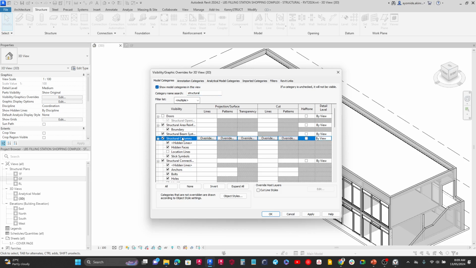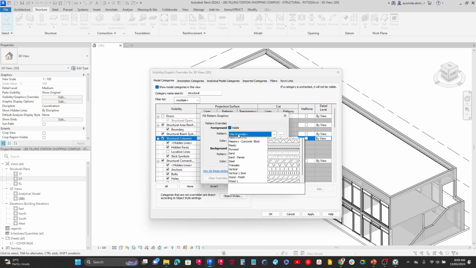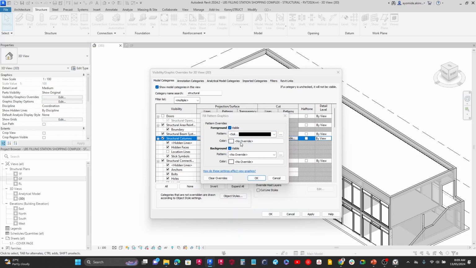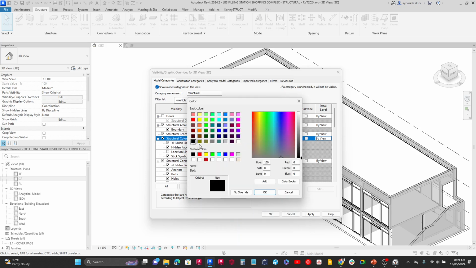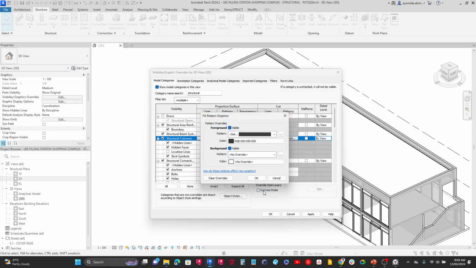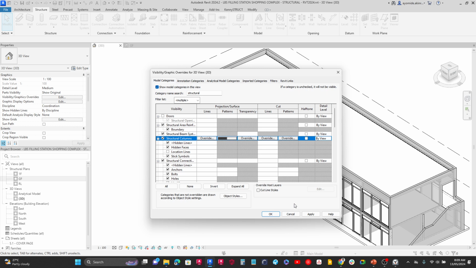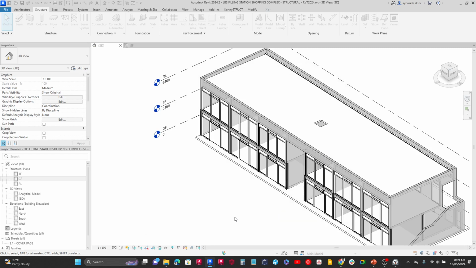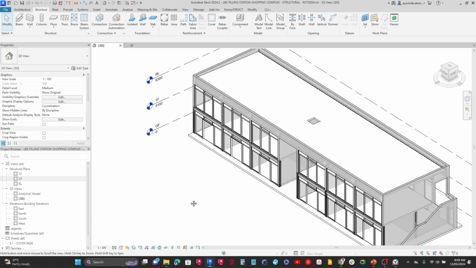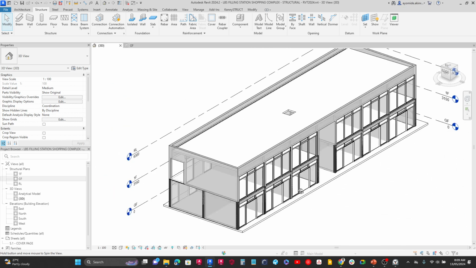So over here now, I'm going to set the pattern. I'm going to change it to solid fill, and then I'm going to change the color here to black. I can also specify the actual hue of the color, so I'm changing to maybe a lighter gray. If I click OK, and click on apply, we can now visibly see where those columns are. This is a lot better to understand what is happening in your project.